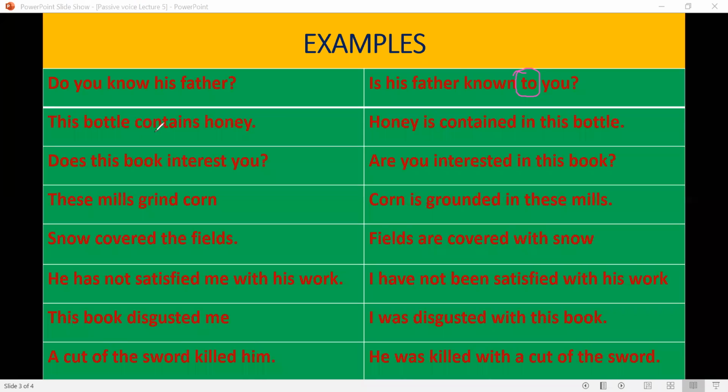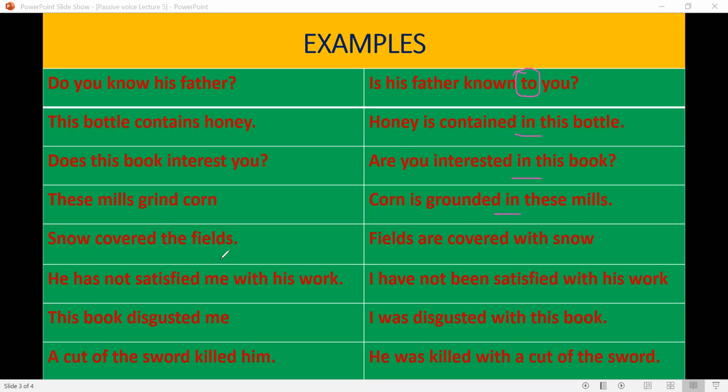This bottle contains honey. Honey is contained in this bottle. In, not by. Does this book interest you? Are you interested in this book? Not by. These mills grind corn. Corn is ground in these mills, not by these mills.